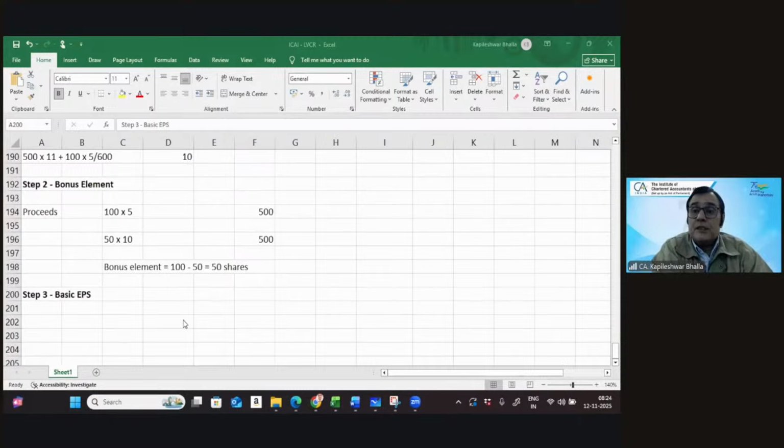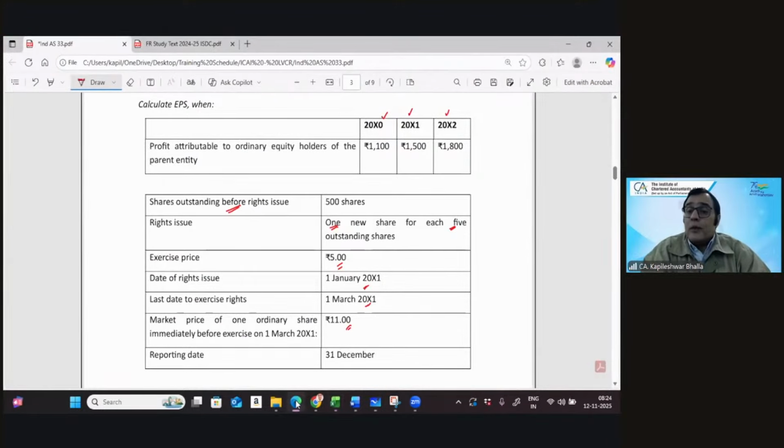Okay, now in this particular case, I need to organize my EPS. Also let me show you something. The right issue is made in X1. Quick question to you at this stage. Can I say the bonus element will be taken for the entire X0, X1, X2, correct?